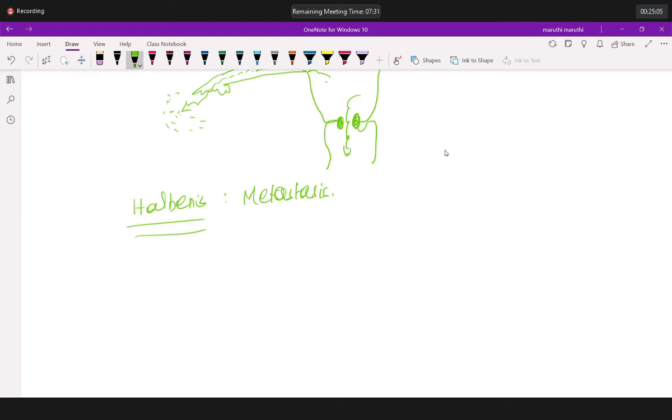Normal endometrial tissue entered into the bloodstream and went all the way somewhere else. Whatever he said has a logic, because if there is metastasis, can it go to any part of the body? Yes, if it can go to any part of the body, it can go into the lung, possible.